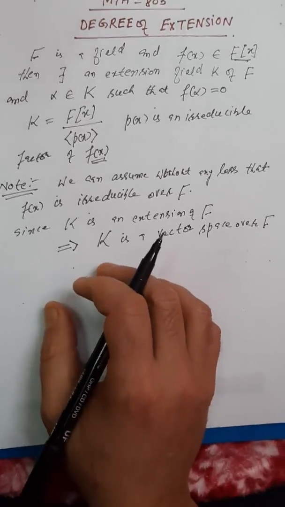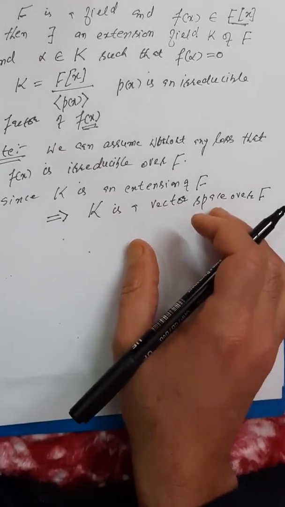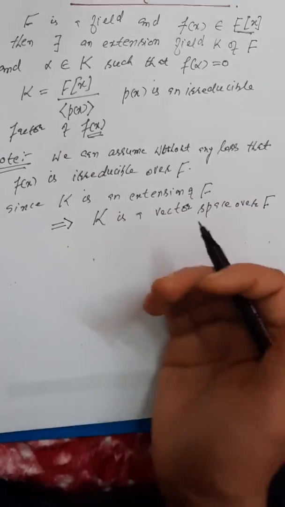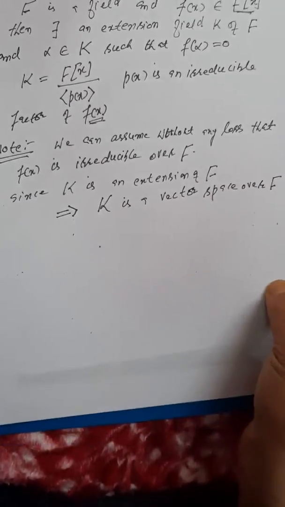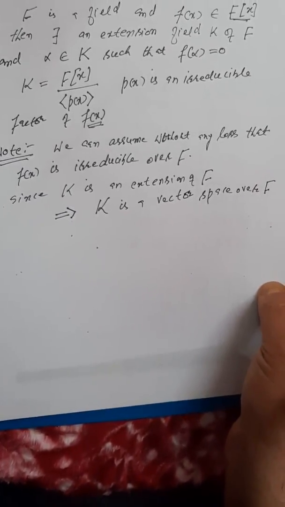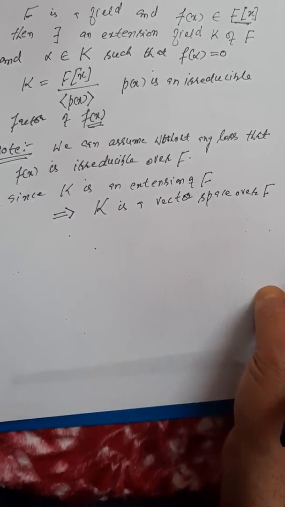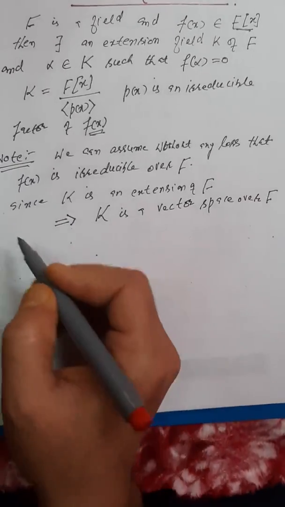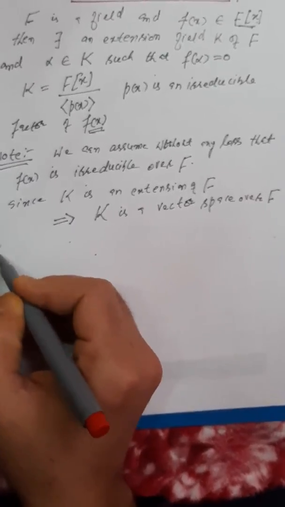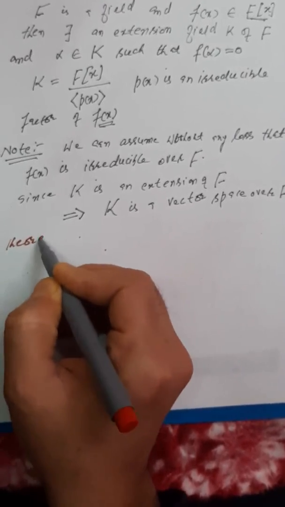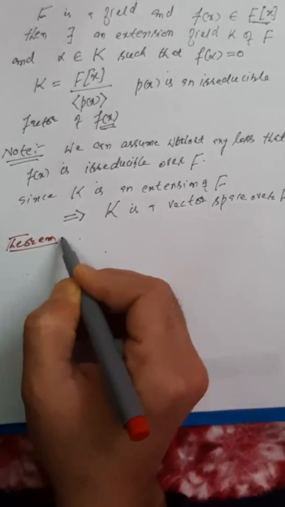And once we get a basis of K as a vector space over F, we would have a description of K in terms of those basis vectors. So this is actually the main aim of this lecture, and this we would prove in the form of this theorem. Theorem 1.2.